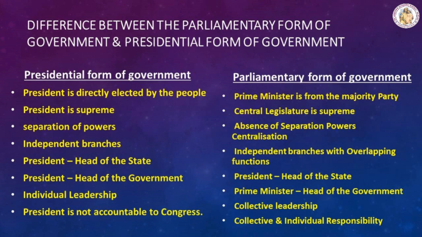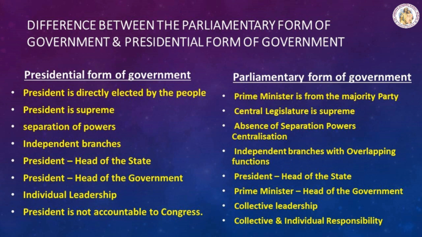Difference between the parliamentary form of government and presidential form of government. Under presidential form of government, president is directly elected by the people. But under parliamentary form of government, prime minister is from the majority party. Presidential form of government, president is supreme. Under parliamentary form of government, central legislature is supreme. Under presidential form of government, separation of powers. But under parliamentary form of government, absence of separation of powers, centralization.